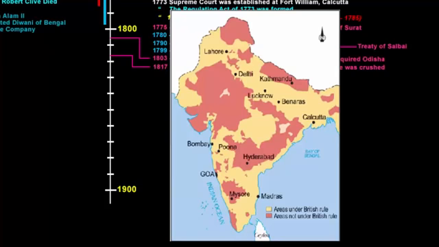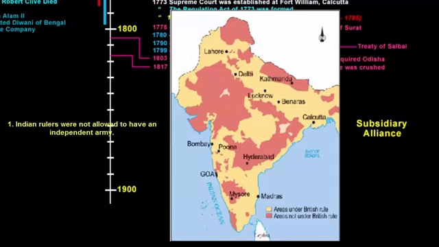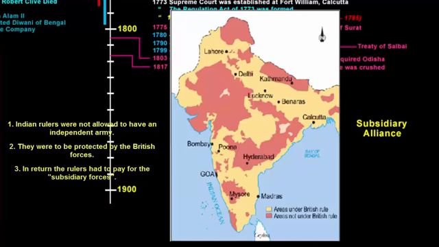The meaning of the word annex is to join or add. So to add the Indian states, the company came up with a policy called Subsidiary Alliance. According to the terms of this alliance, Indian rulers were not allowed to have their own independent armed forces. They were to be protected by the company, and in return the rulers had to pay for the subsidiary forces. If the Indian rulers failed to make the payment, then part of the territory was taken away as penalty.